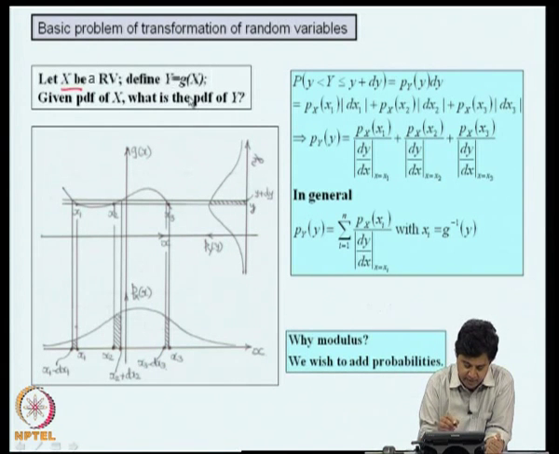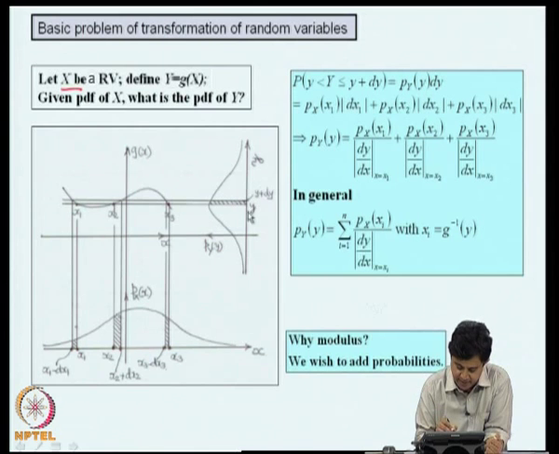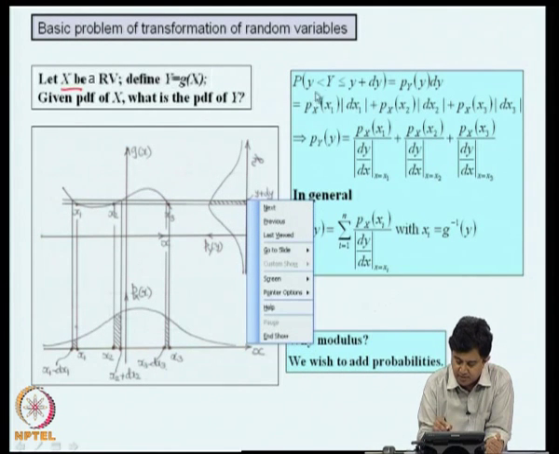And I will plot the given probability density function of x below this. Say let this be the probability density function, and this is the unknown probability density function of y which we need to determine. Now, I consider the question, what is the probability that y lies between y and y plus dy? That is given by p_y(y) dy. p_y(y) is still unknown.